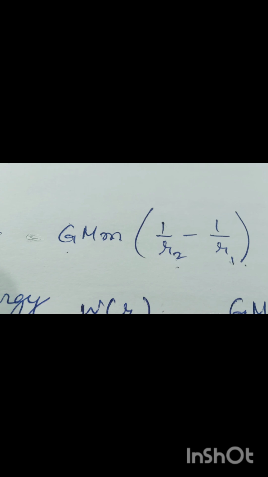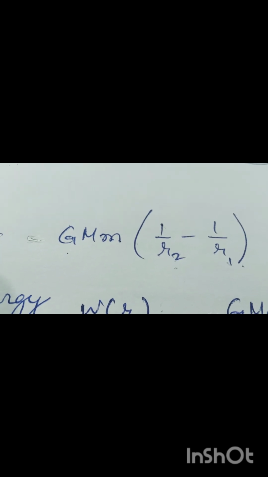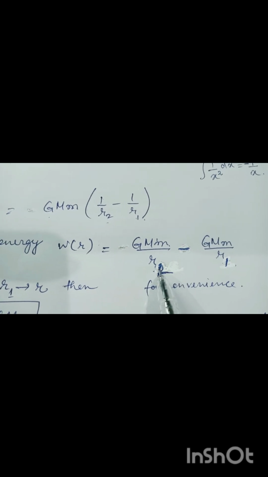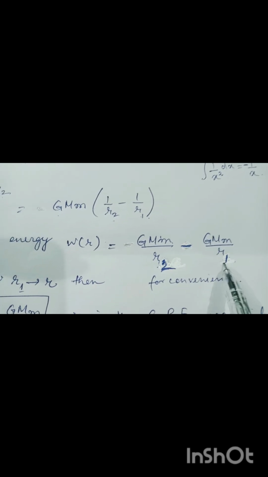Gravitational potential energy is expressed in terms of this work done, and the expression is written like this. If we take r2 to be infinity, that means the position of the point mass is out of the reach of the gravitational force of Earth, then we can write r2 tends to infinity.